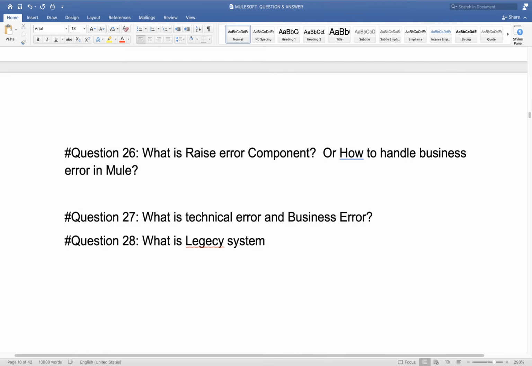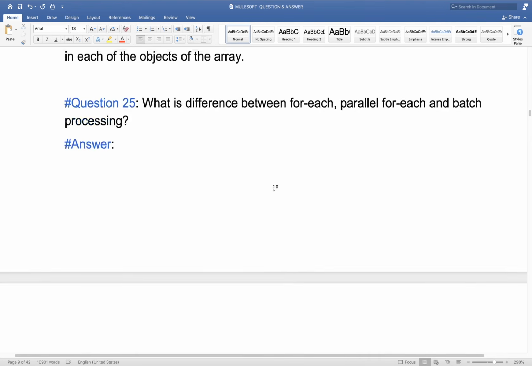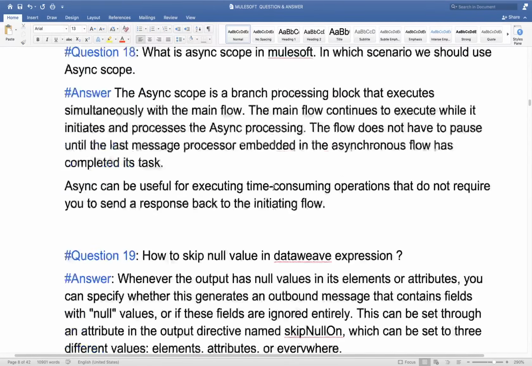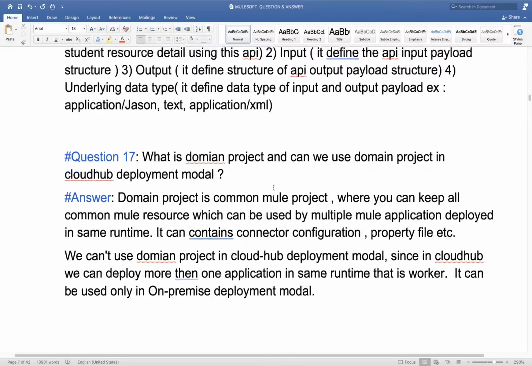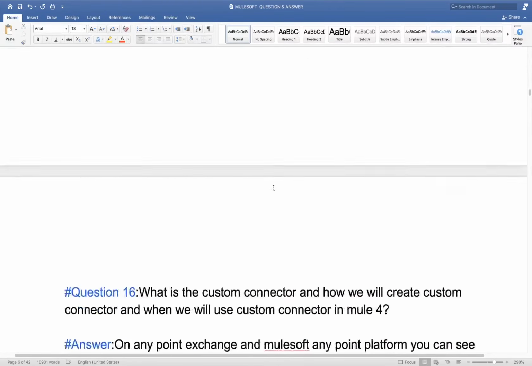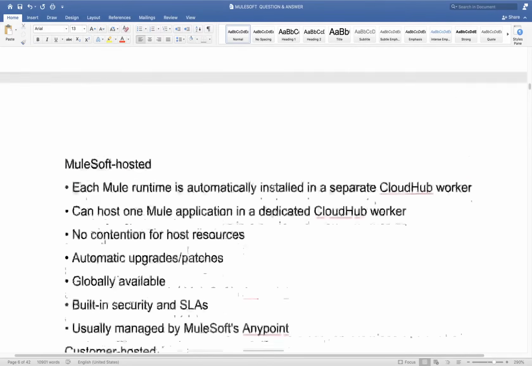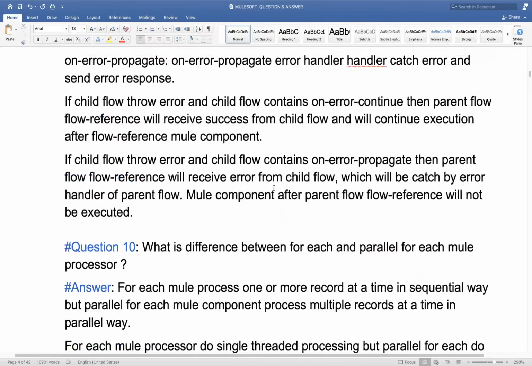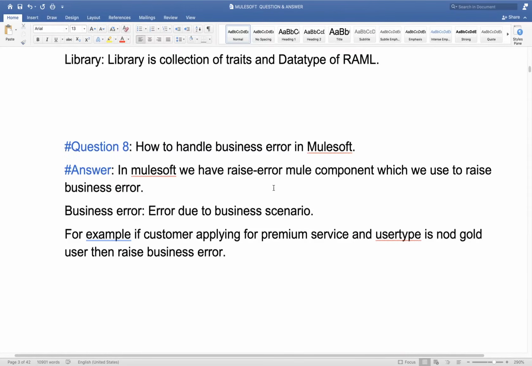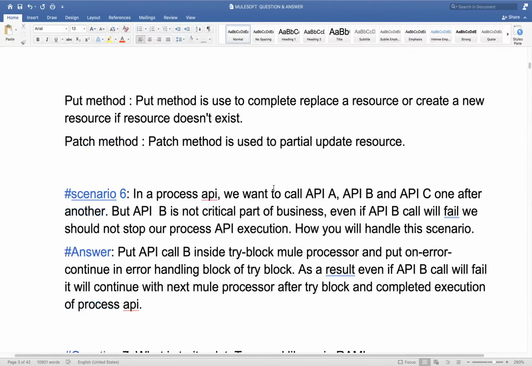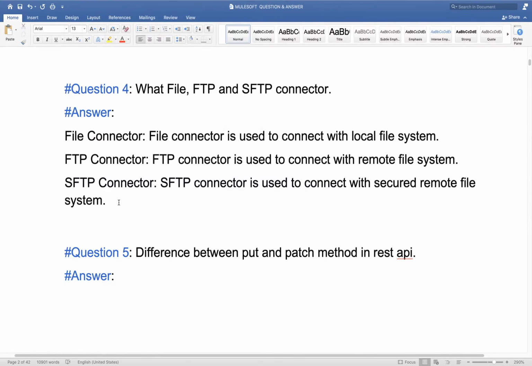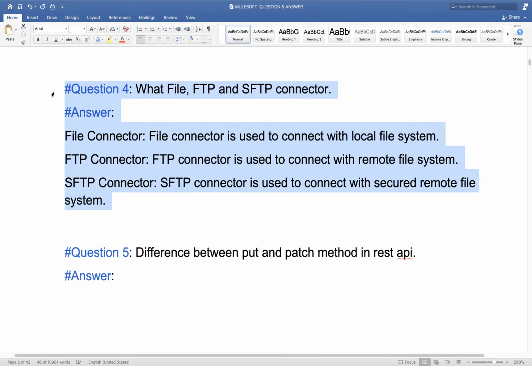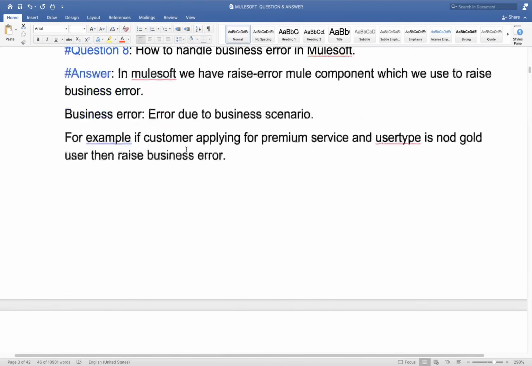Then let me pull that question to the bottom, so we can add multiple scenario based questions on top of that.